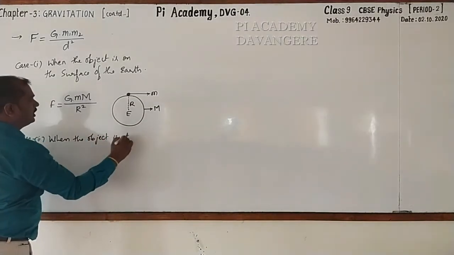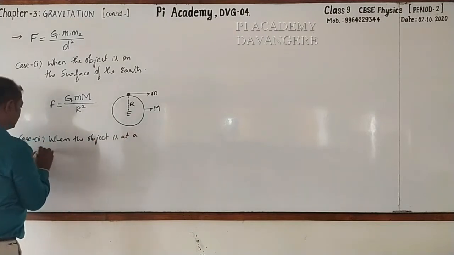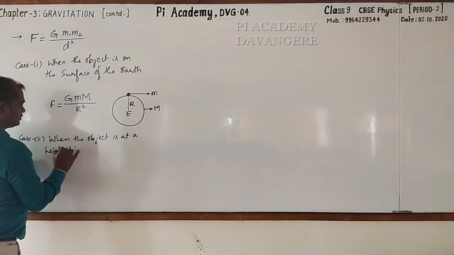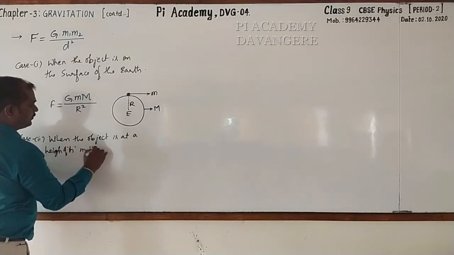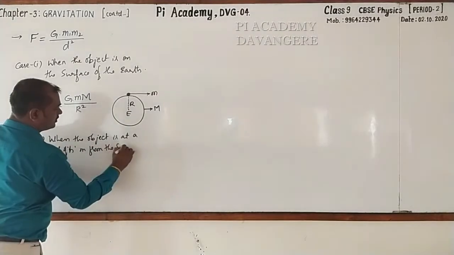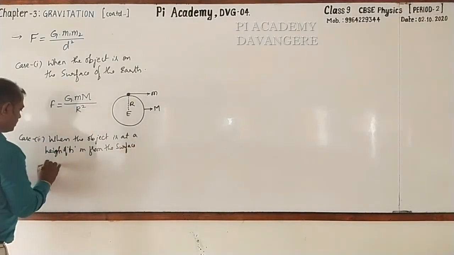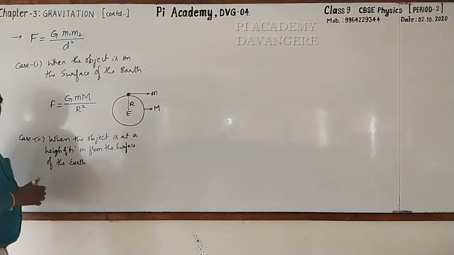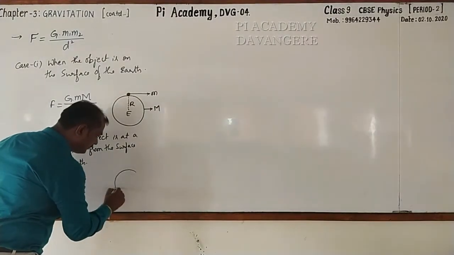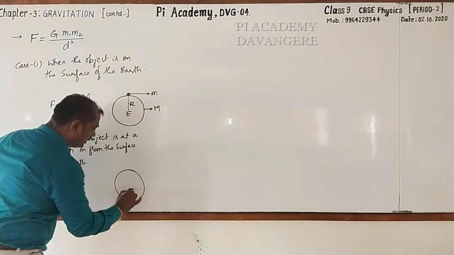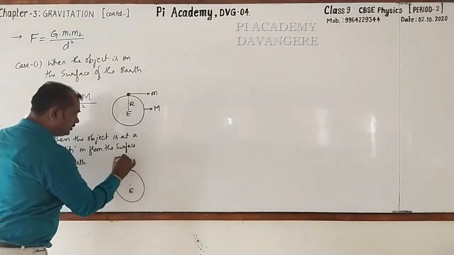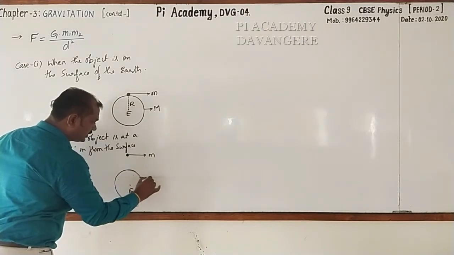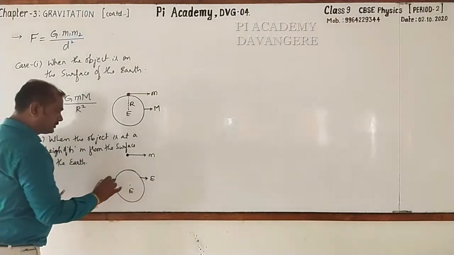When the object is at a height of h meter from the surface of the earth, then how do we write the formula? Here, look at the point. Say, this is the earth and this is its center. The object is here. Its mass is taken as small m. The mass of the earth is taken as capital M.